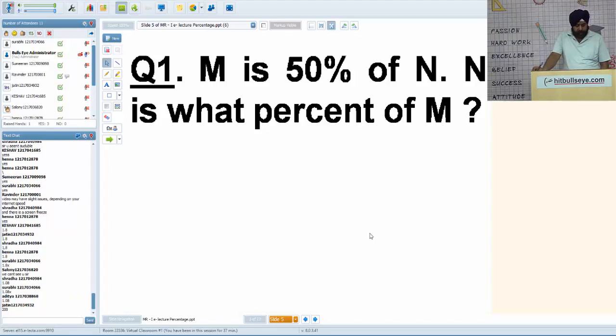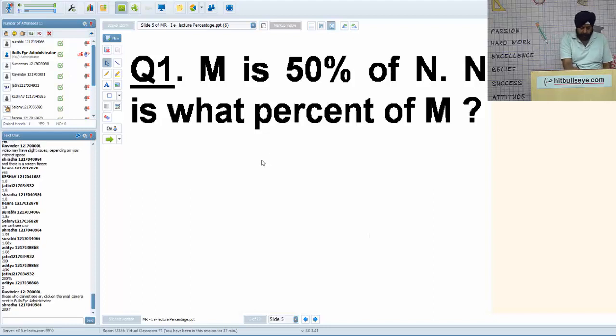Jatin is already with the answer. Anyone else? M is 50% of N. N is what percent of M? It's 1 by 50, Aditya. Anyone else? 200, Jatin. Yes. Anyone else? So let me explain.